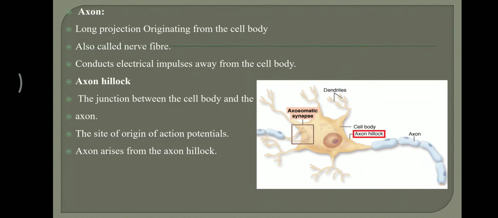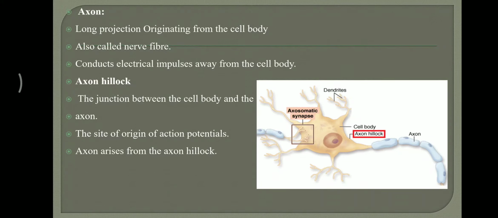What is the role of axon? It conducts electrical impulses away from the cell body. So first, impulses are received by the dendrites and enter into the cell body, and finally they move away from the cell body by this axon.